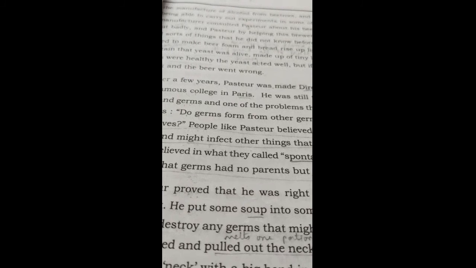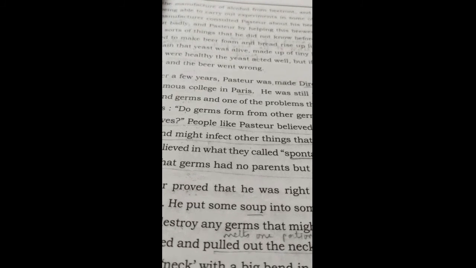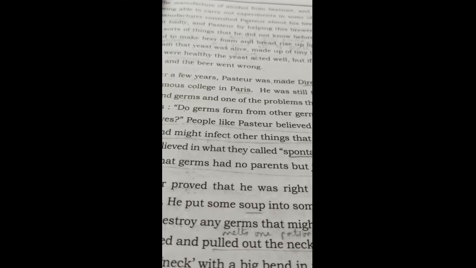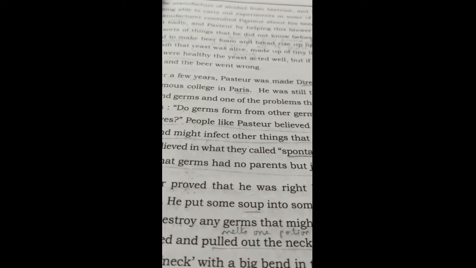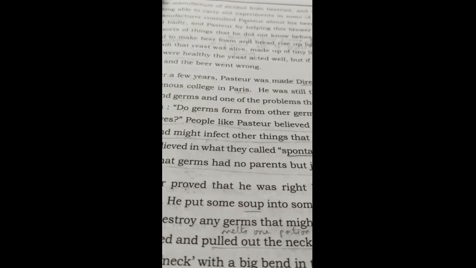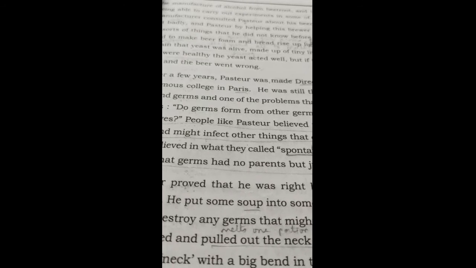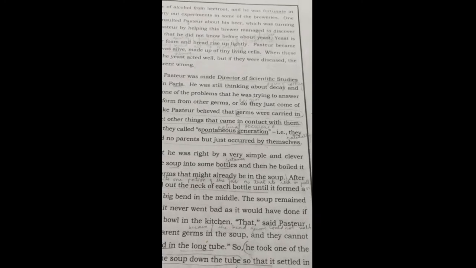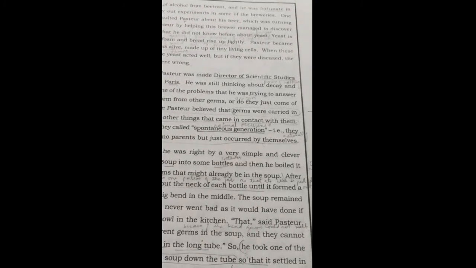Let's recall all that we studied in our previous class. We studied about how Pasteur conducted experiments and discovered many things about yeast. Yeast, which is used to make beer foam and bread rise up lightly, was made up of tiny living cells, and when these cells were healthy, the yeast acted well, but if they were diseased, then the beer or the bread went wrong. Now let's learn from the 8th paragraph.